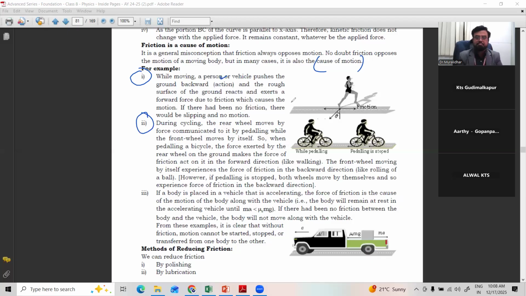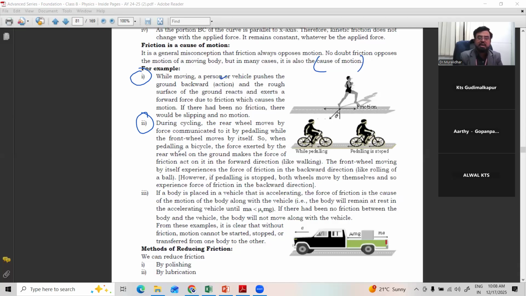During cycling, most of you will do. The rear, meaning back wheel, moves by force communicated to it by pedaling, while the front wheel moves by itself. Observe carefully, the front wheel is not connected with any chain. Only the back wheel is connected with the chain. So when you are pedaling, only the back wheel will move first by itself, but the front wheel will move automatically.